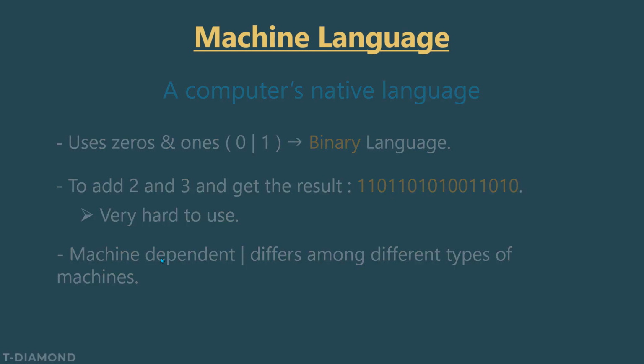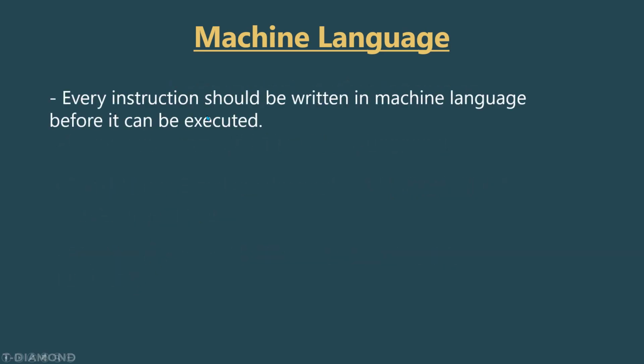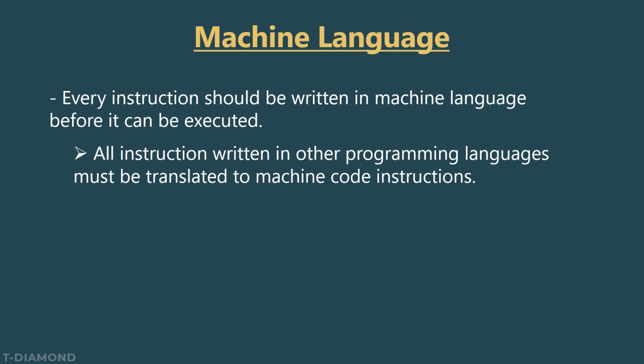Now let me tell you this. Every instruction should be written in machine language before it can be executed. So later on, we are going to write programs using Java. So the instructions will be written using the Java programming language. All of those instructions must be translated to machine code before we can execute them. And this applies to all other programming languages.